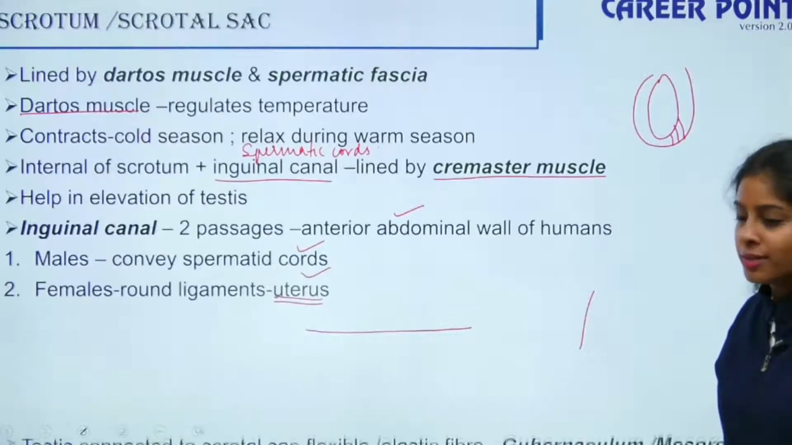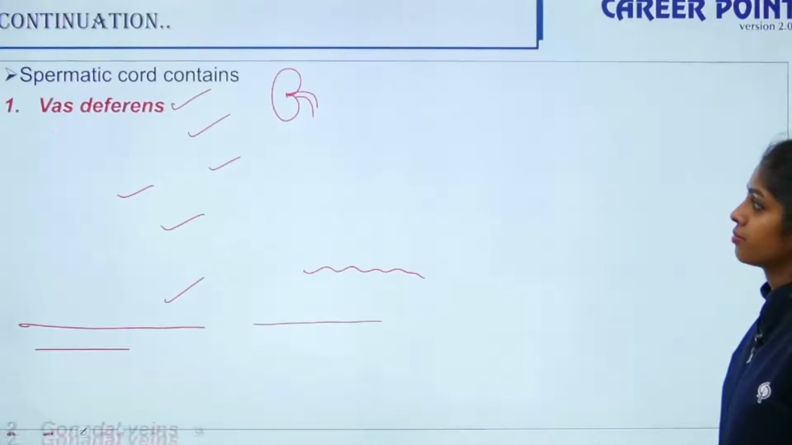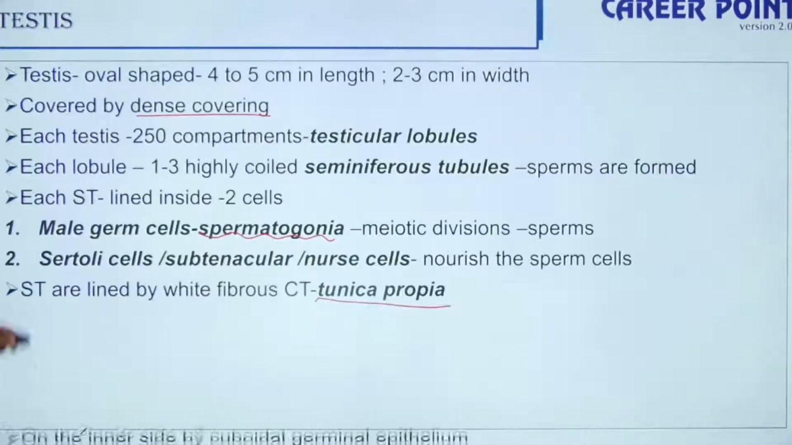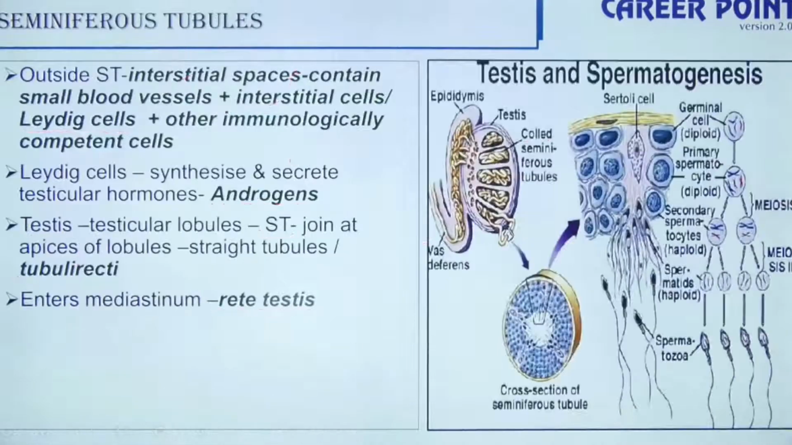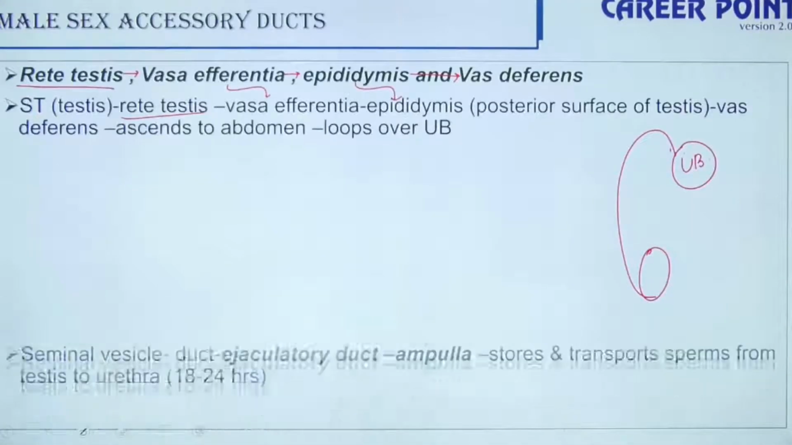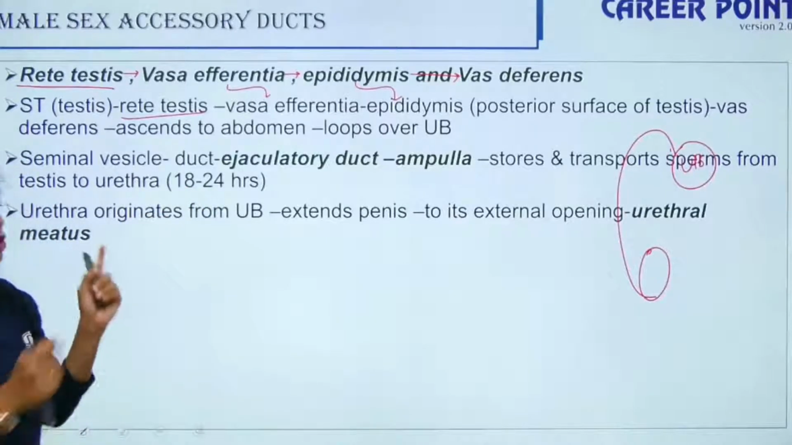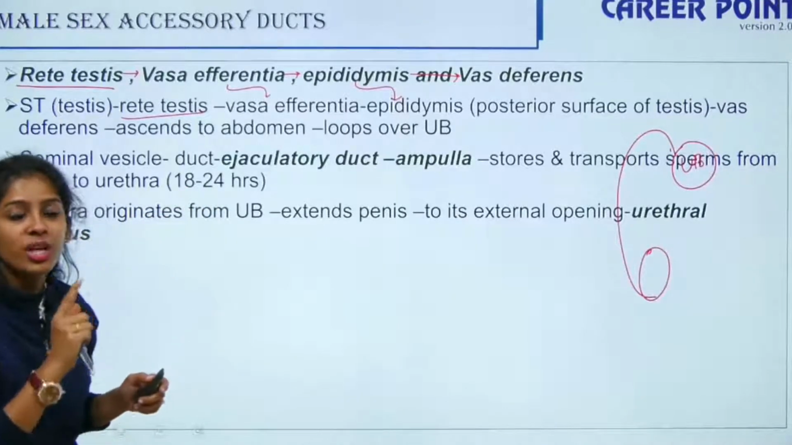So moving further. Now the ducts are here. Yes, so there are only 4 ducts present. The urethra originates from the urinary bladder. It extends till the external male genitalia and to its external opening, that is the urethral meatus. So the urethra is what carries the sperm out of the male from the ejaculatory duct to the external opening. That opening of the urethra is called the urethral meatus.